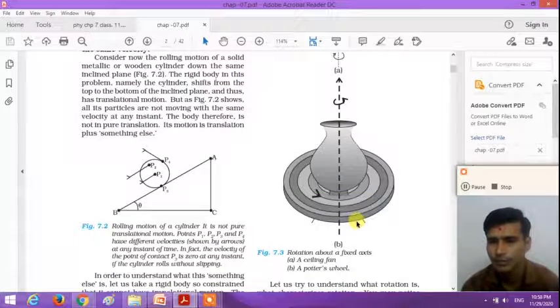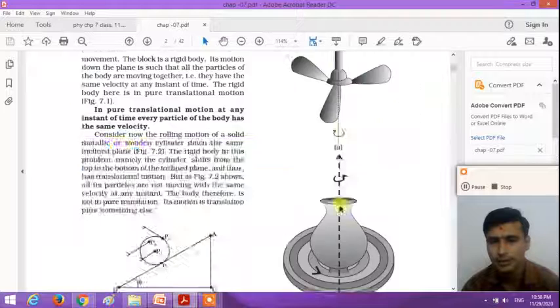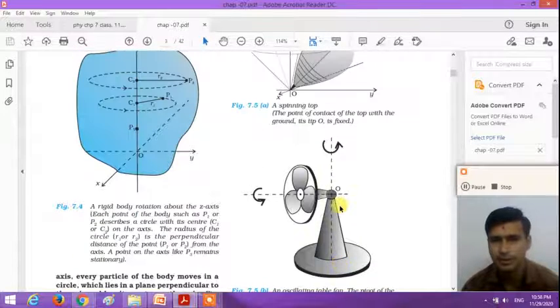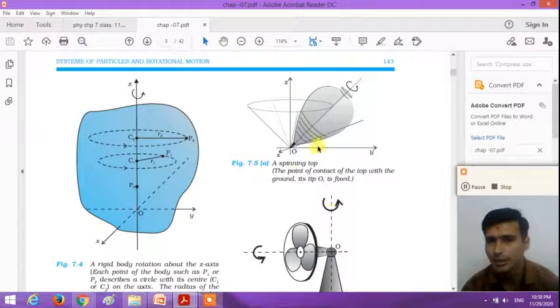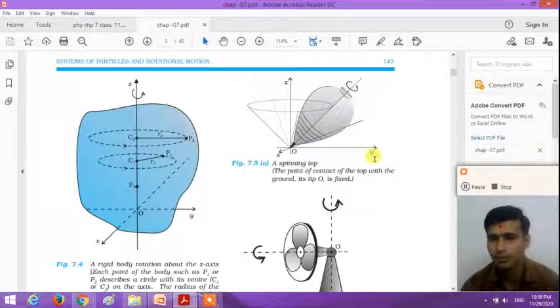The motion of a potter's wheel is also a type of rotational motion. Another example of rotational motion is a merry-go-round. The spinning of the top is also a rotational motion. Here all the particles are revolving in circular motion about a fixed axis, right? So what do you mean by rotational motion?